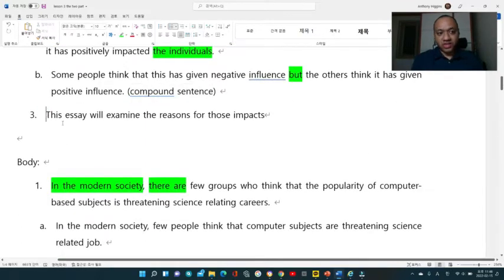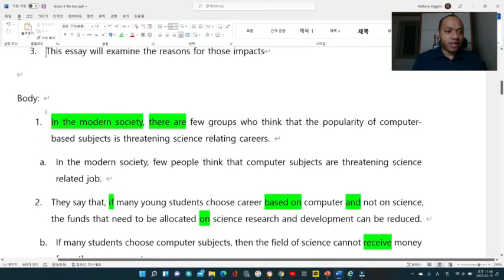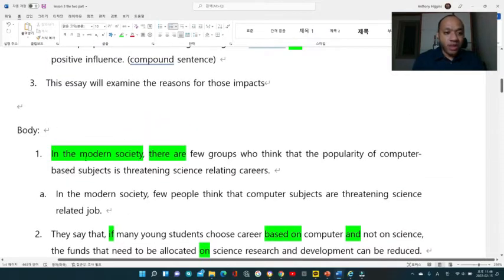And the third sentence, I would make a sentence that would introduce the body. So here what I put is, this essay will examine the reasons for those impacts. Now, body paragraph. I'm going to start off with, in the modern society, there are. All right, so I'm going to write the reason here. So here what I have put is, in the modern society, there are few groups who think that the popularity of computer-based subjects is threatening science-relating careers. That's how I put my first sentence.